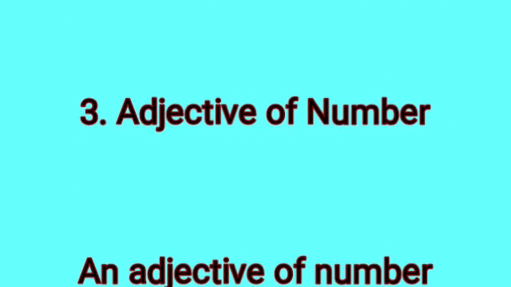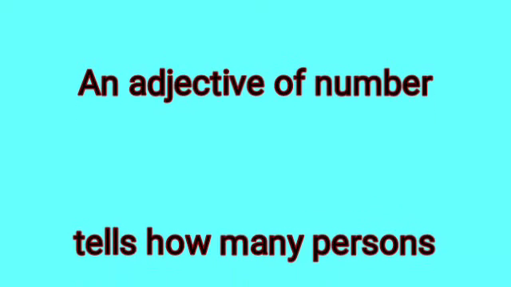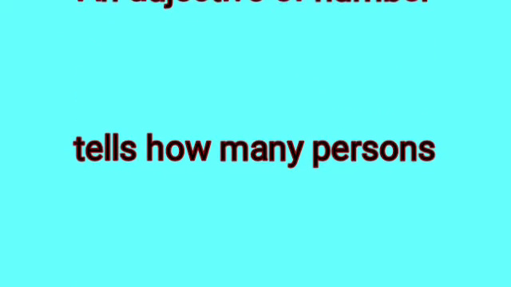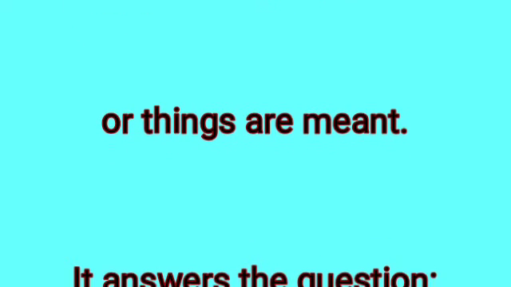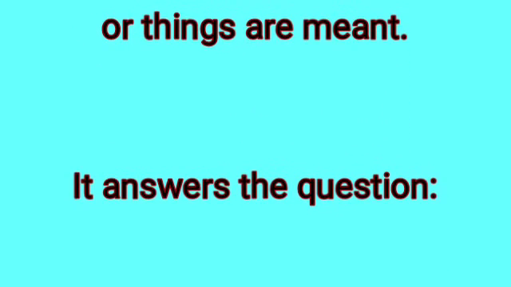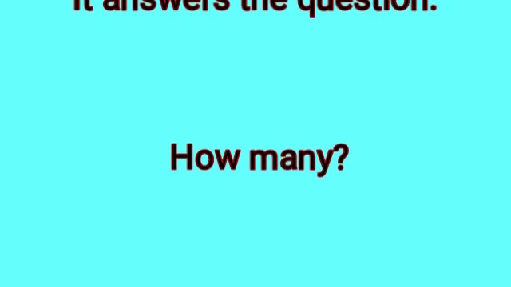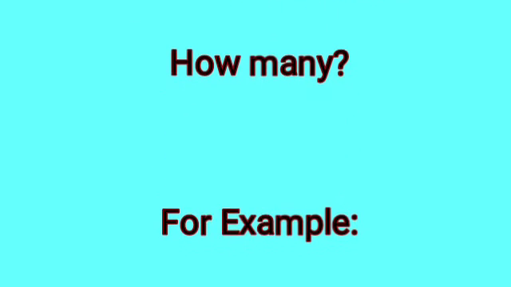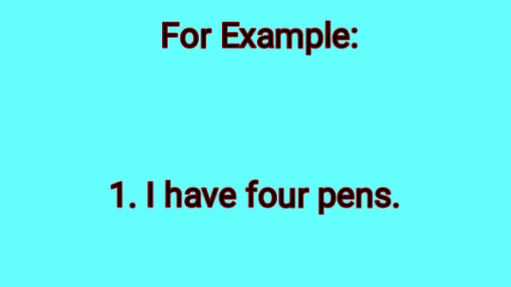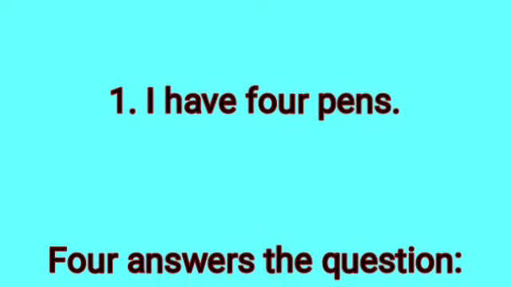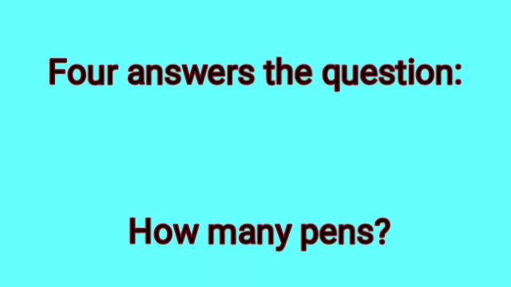Third adjective is adjective of number. An adjective of number tells how many persons or things are meant. It answers the question, how many? For example, I have 4 pens. 4 answers the question, how many pens?